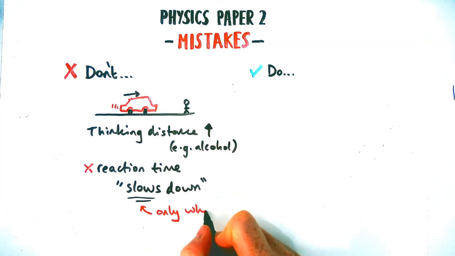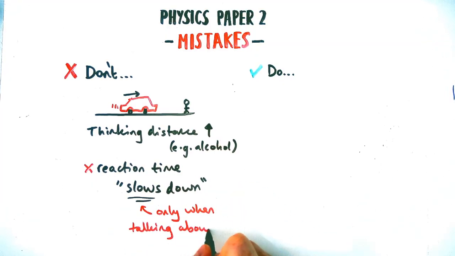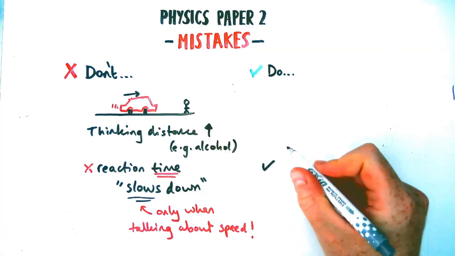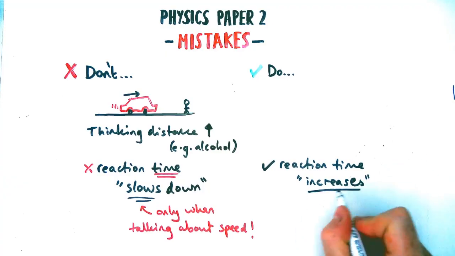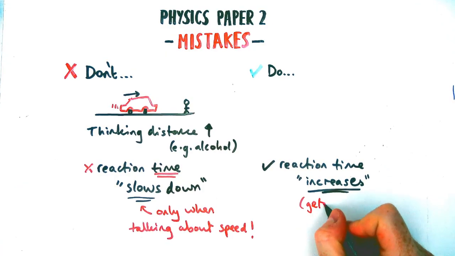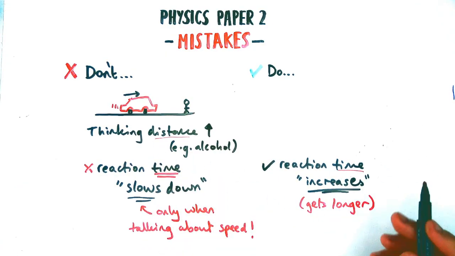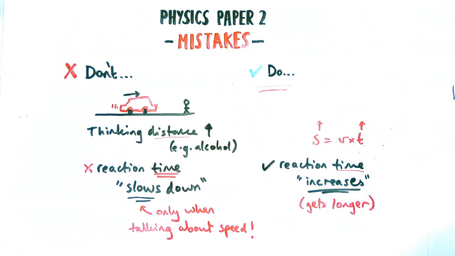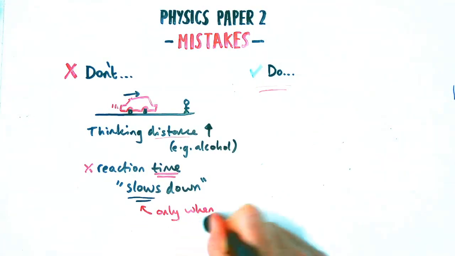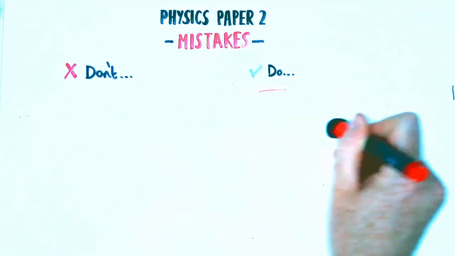If you talk about something slowing down, you are only talking about speed or the car's speed, for example. You're not talking about someone's reaction time. What you should say is actually simpler, is that the reaction time essentially increases or takes longer. Okay, it doesn't slow down because we're not talking about speed of something. It just gets longer. Now, while we're here, distance is proportional to time. So longer time means longer distance.